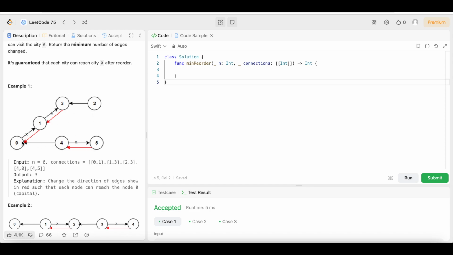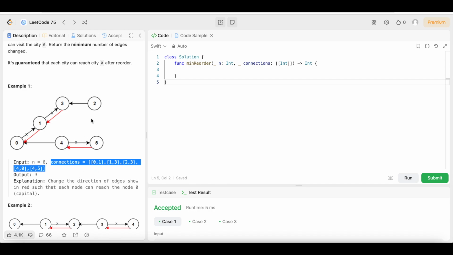Then we change 1, so 1 leads to 0, and we change 3, so 3 leads to 1. We didn't need to change anything about 2 leading to 0. So after we change these two edges or these two roads, this whole path leads to 0, which is what we want. So let's break this down right here so we can understand what this is saying as well.